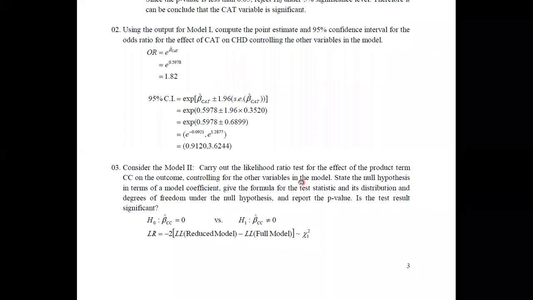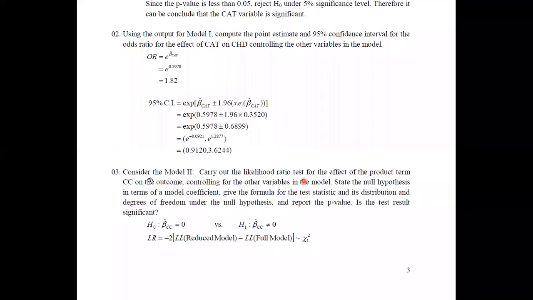In the third one, you are asked to consider model 2 and carry out the likelihood ratio test for the effect of the product term. CC means the interaction term. We can get this CC just by taking the product of cat and CHL.